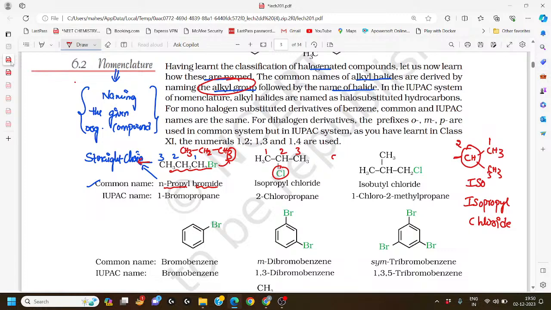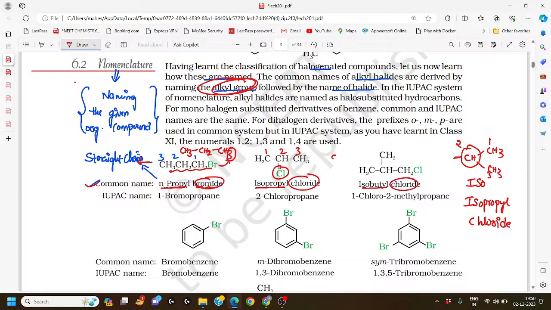And the second one, and the last one. Here we have to observe that these are the common names, where naming depends upon the alkyl group followed by the halide. So the first ones are alkyl groups and the second ones are halides.